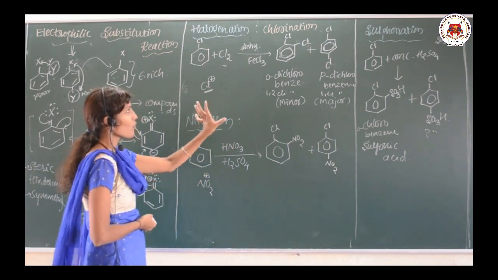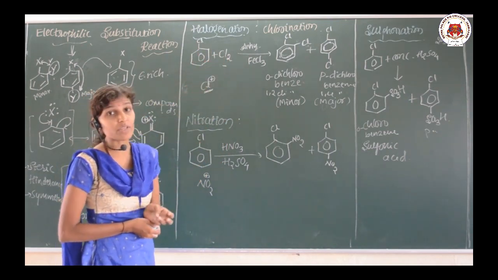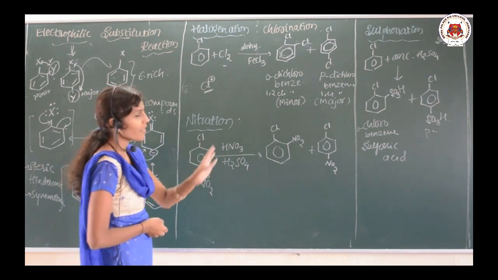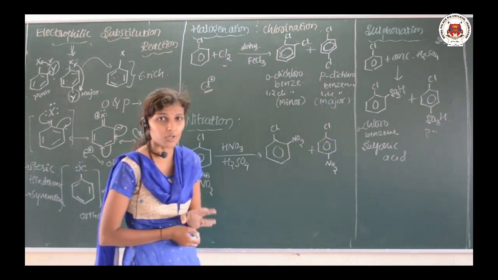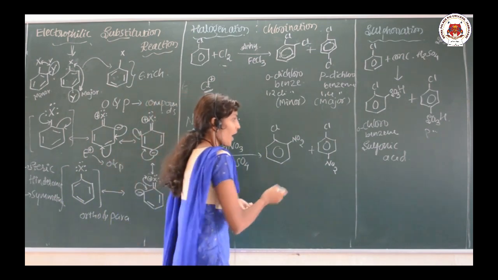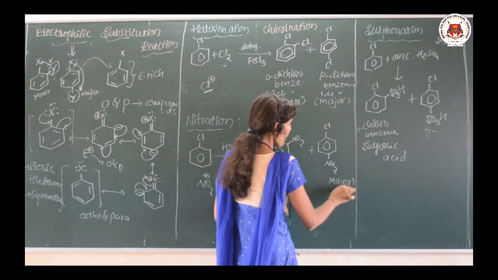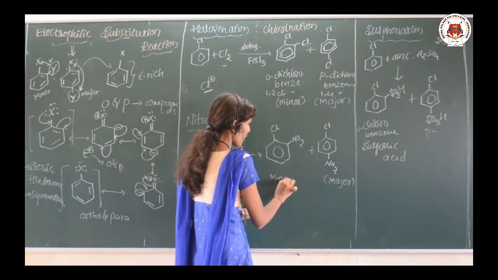Just think about chlorination: it means add the chloro group, where we have to add to the ortho and para position. Nitration means add the NO2 group. Sulfonation means add SO3H group to the ortho and para position, and here the para product is the major, while the ortho is minor.